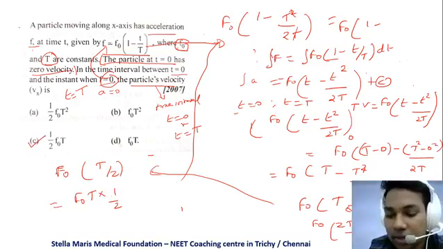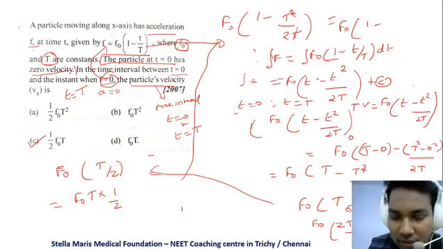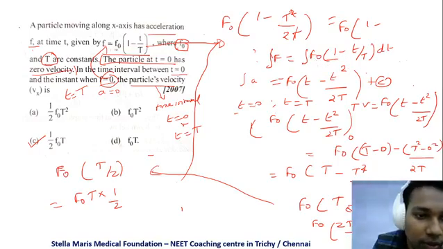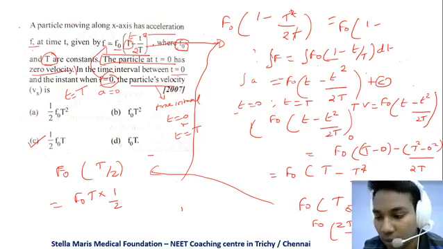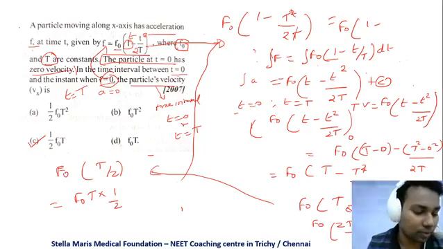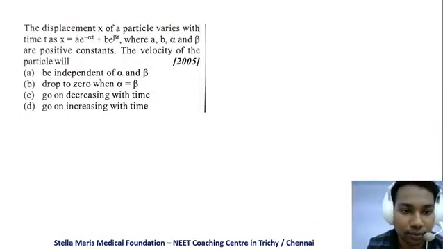Sorry, I made a mistake with the basic integration. So you also be careful, because when you are integrating this f naught, this is a constant, you don't have to integrate it. This becomes t squared by 2t and this one becomes t. This is a small minor mistake in that integration, sorry. I hope you understand this problem. So I'll move on to the next one.